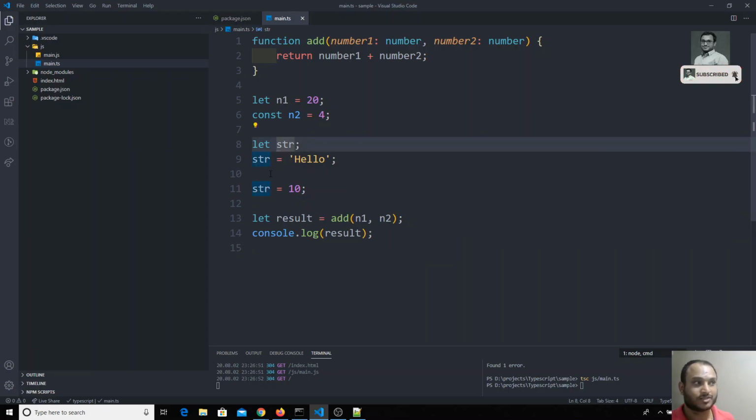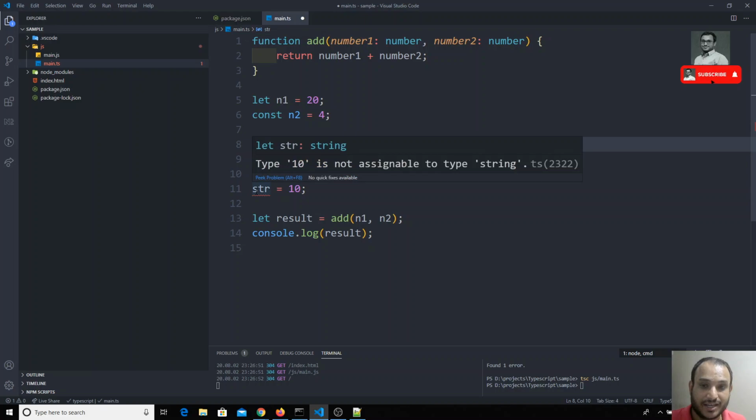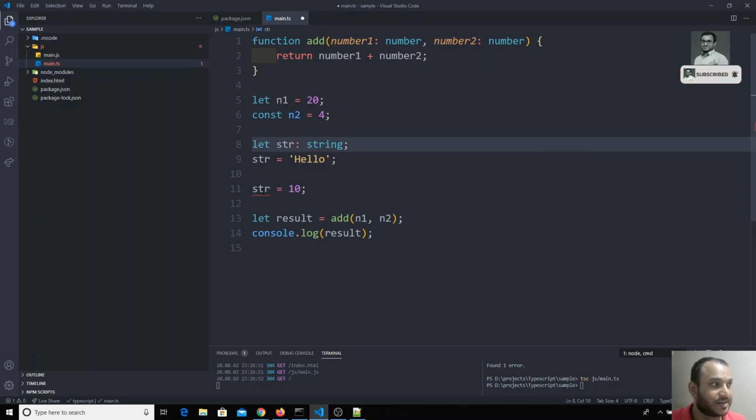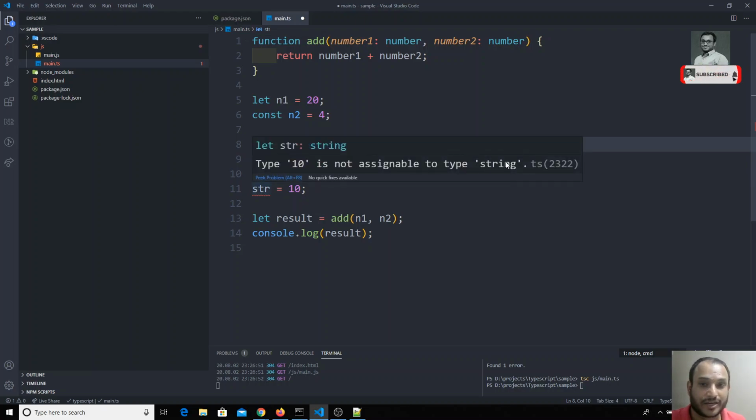Here it is taking the any type. We will discuss about this in the next videos. So here it is accepting, so we can explicitly mention this one as a string like this. If you mention it explicitly as a string, then Visual Studio Code automatically throws an error that str 10 is not assignable to the type string.